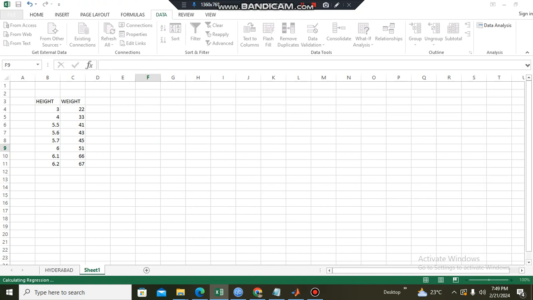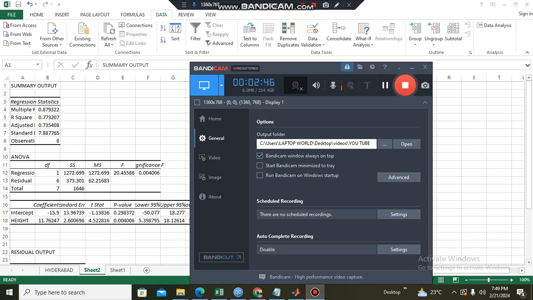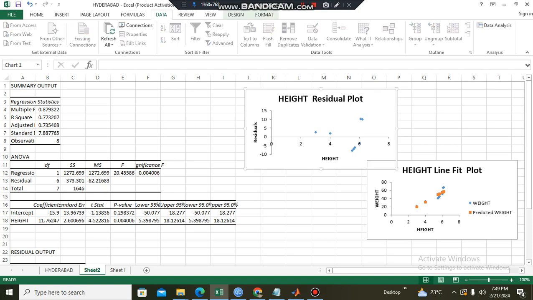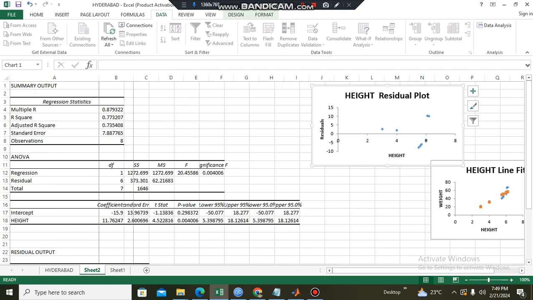So check it. These are the two graphs. This is the line fit graph. You can see here all parameters have been calculated.